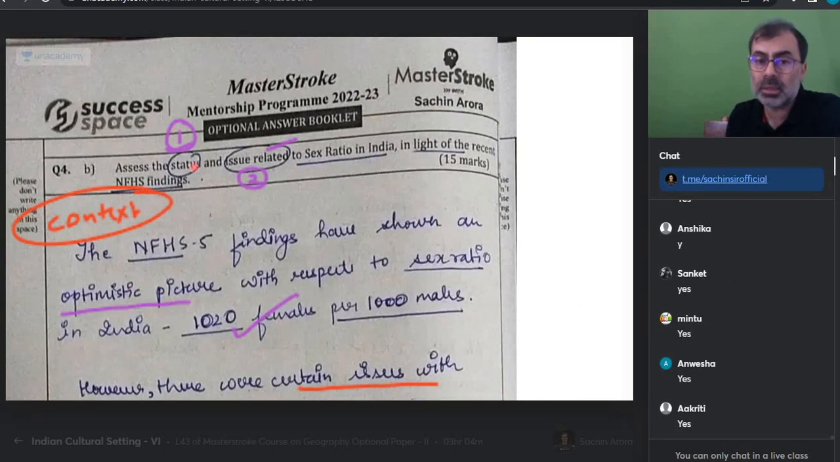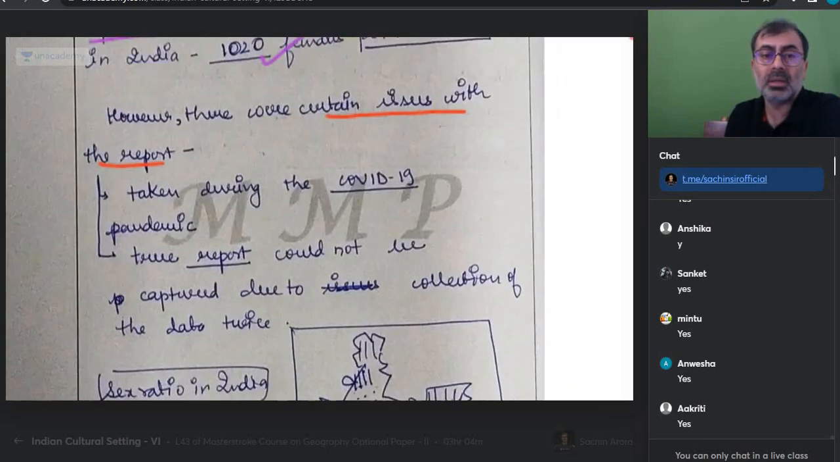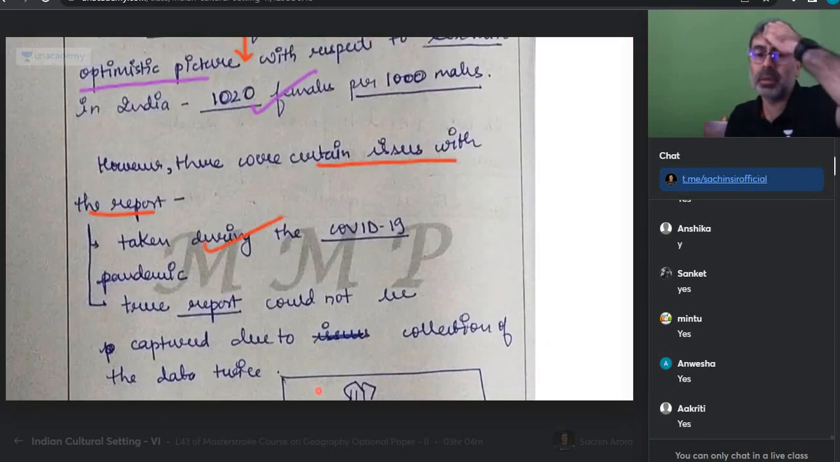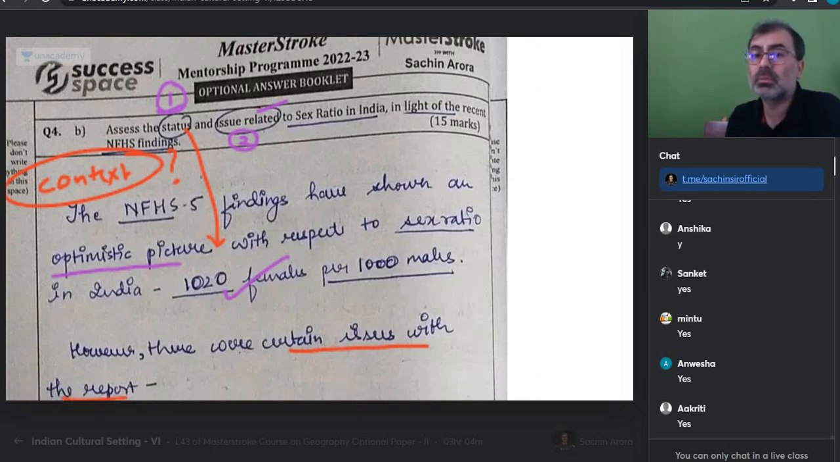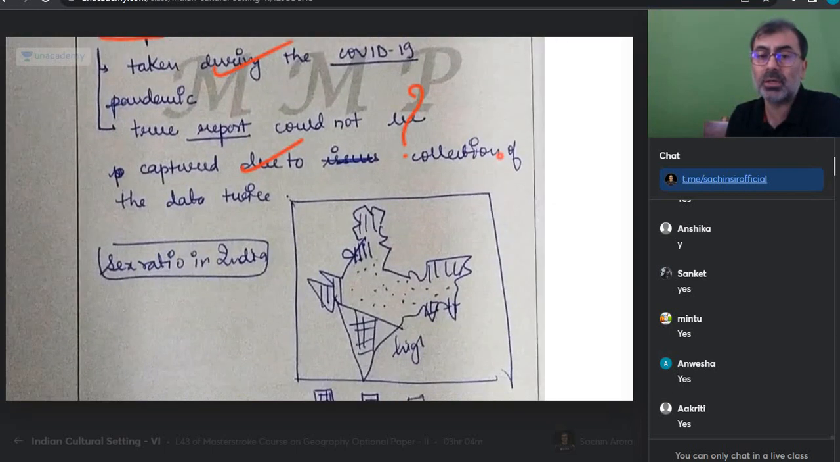So what was asked here? He told the status in the first line. What was missing? This is missed. Now let's come to the issues. What is the issue? This data was taken during COVID. True report could not be captured due to this collection. Yes, no? True. So the status and issues related, he has told the issues.